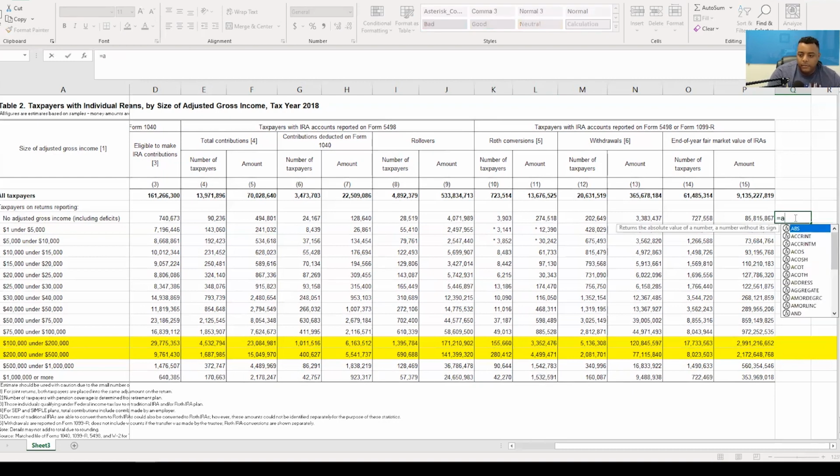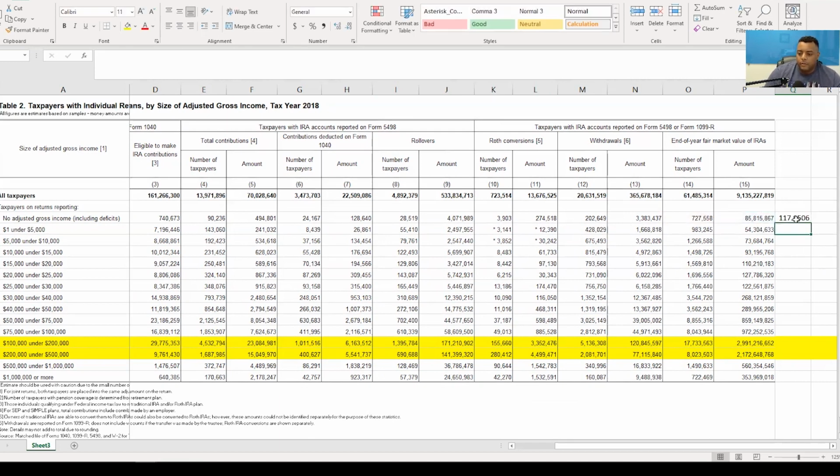So, and you know what? I'm just going to do a little formula here real quick. Okay, so all I did is I just figured out the average based on the number of taxpayers. Okay, so overall, the average account size kind of looks like it's an upward trajectory.